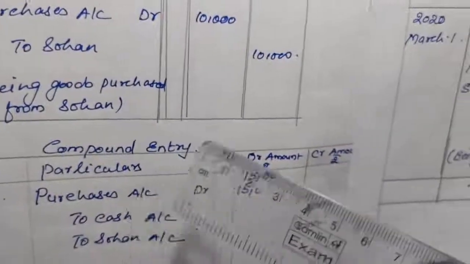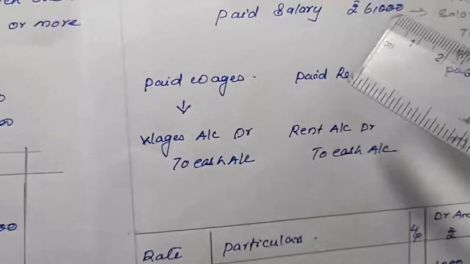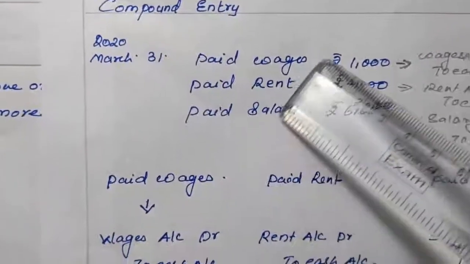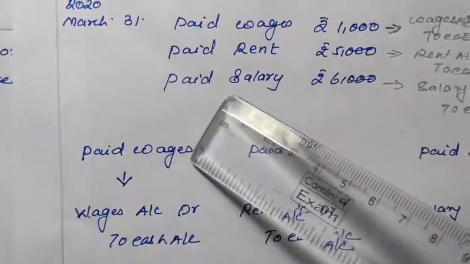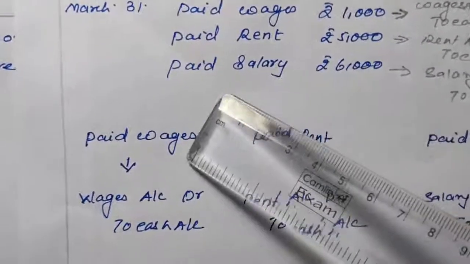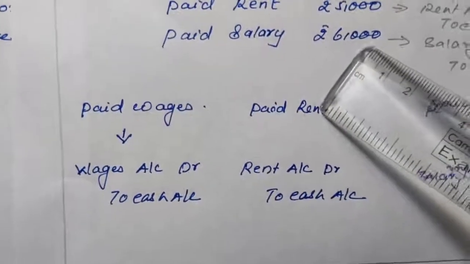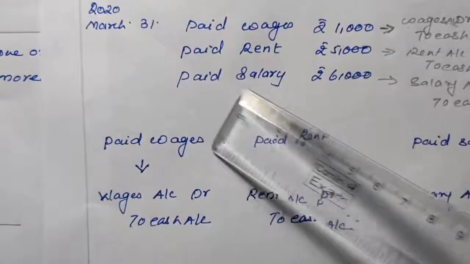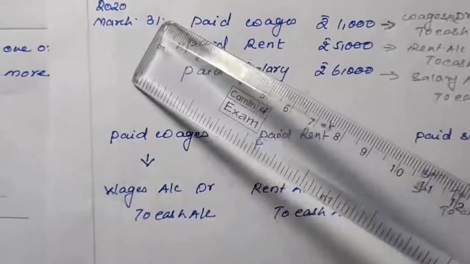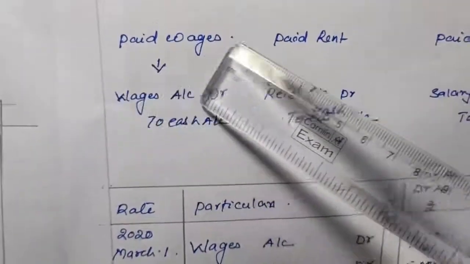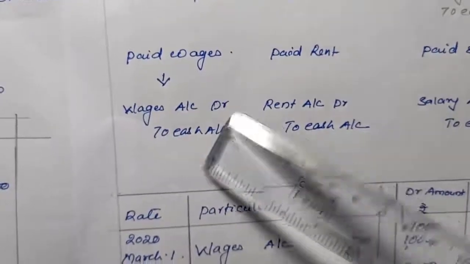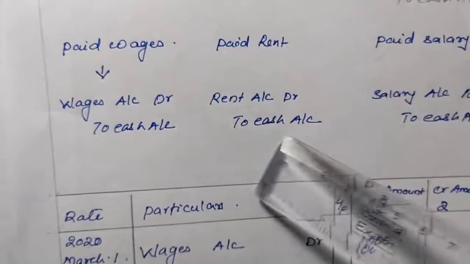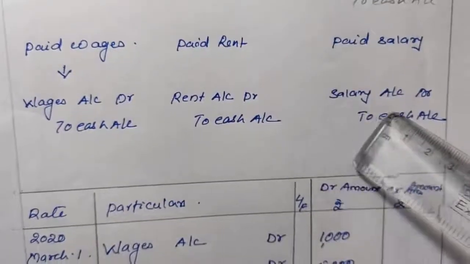This was of purchase. Now expenses. Suppose a transaction here, it is of March 31st, it is given paid wages 1,000, paid rent 5,000, paid salary 6,000. If we are doing separate entries, these all are expenses, nature is the same and date is also the same. So if paid wages, what will be our journal entry? Wages account debit to cash. Paid rent, what will be our entry? Rent account debit to cash. Paid salary, salary account debit to cash.